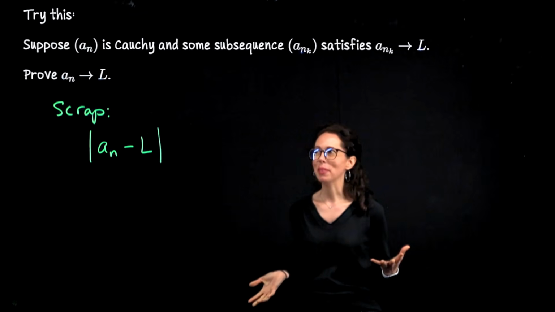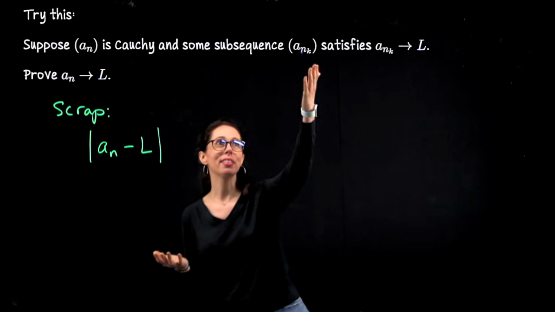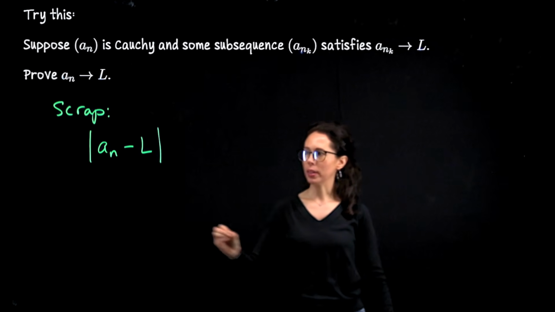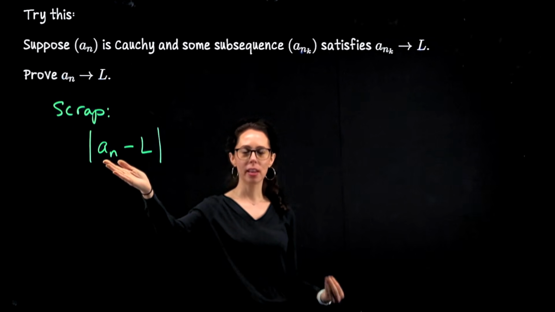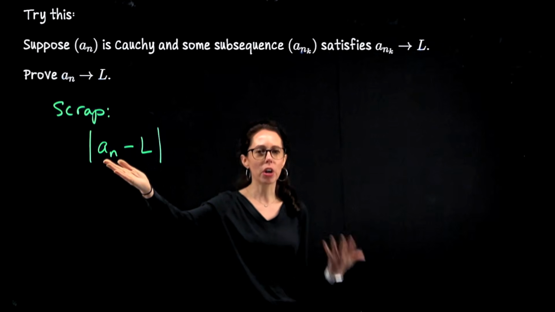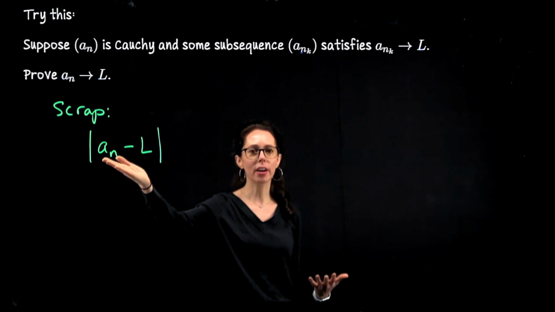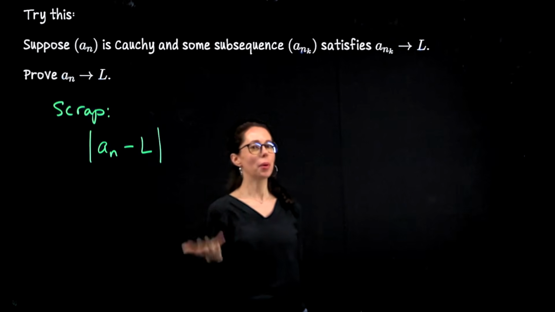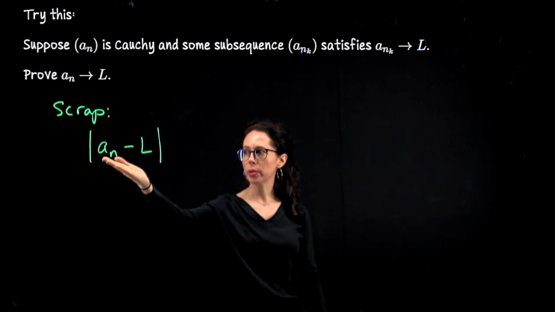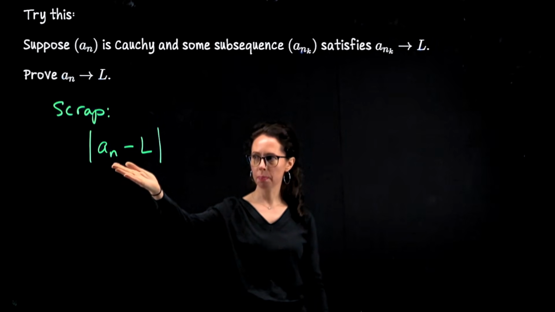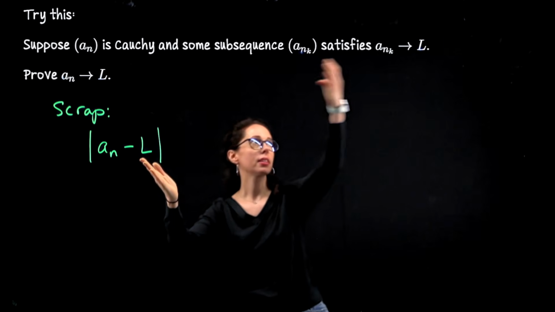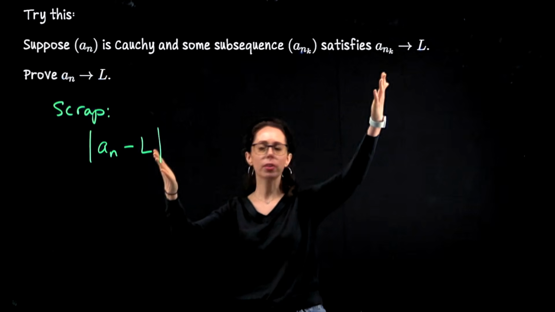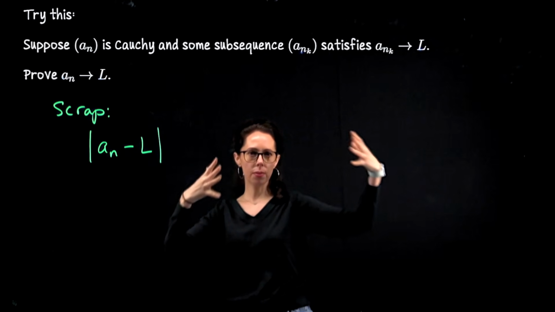Just rereading the statement, you might realize that we haven't brought in this expression yet, so that might be the answer. A little bit more deeply, you might realize that a sub n is a Cauchy sequence. So I would like to compare it to another term in the sequence. Like if I could bring in another, what you might think of as a sub m, although we're going to write it with this specific form in just a moment. So for a Cauchy sequence, we want to compare terms to each other, but we also have that this is a convergent sequence. So I would like to compare the limit to the sequence I know converges to it.